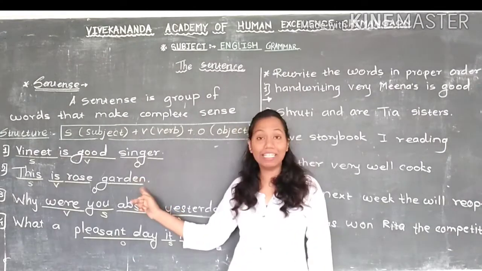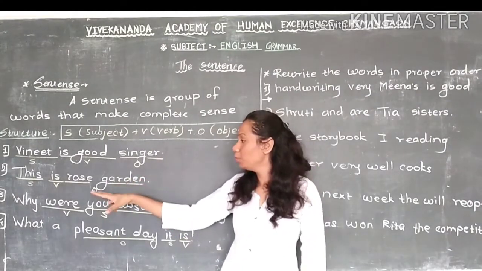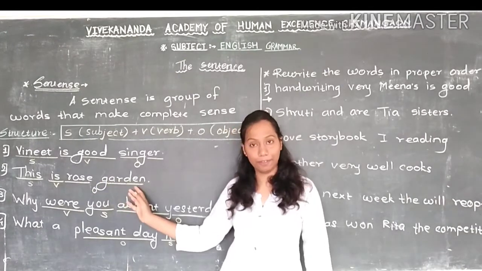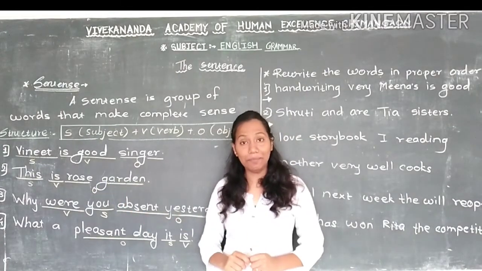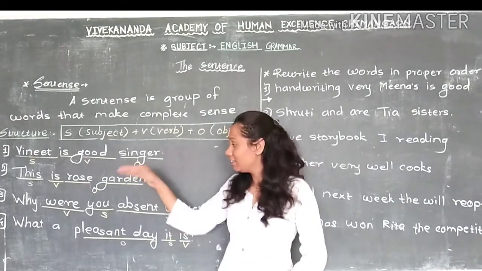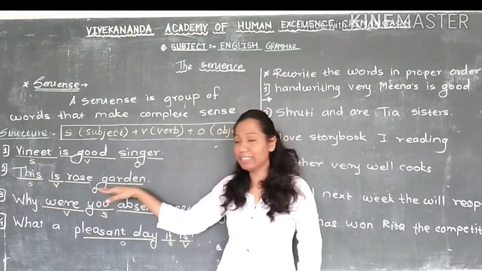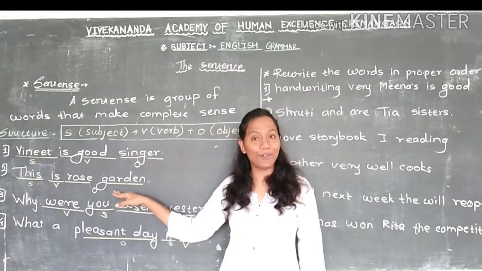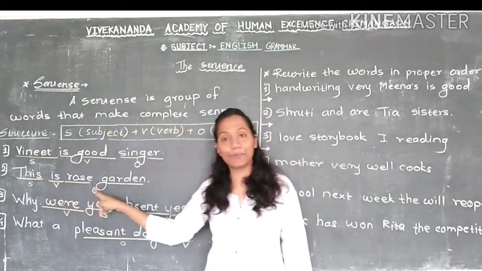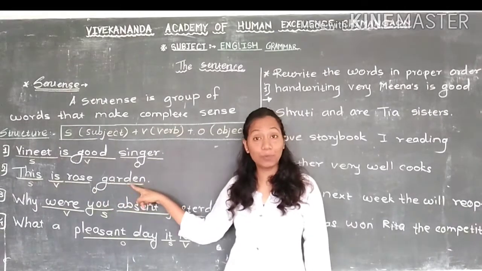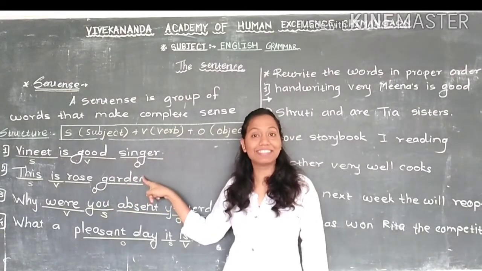Now just tell me, if I write it this way, "rose is this garden", I just want to change the place of the words. Can this make sense? No, it cannot make sense. But when I say "This is rose garden", these words can make sense, and this we call a sentence.